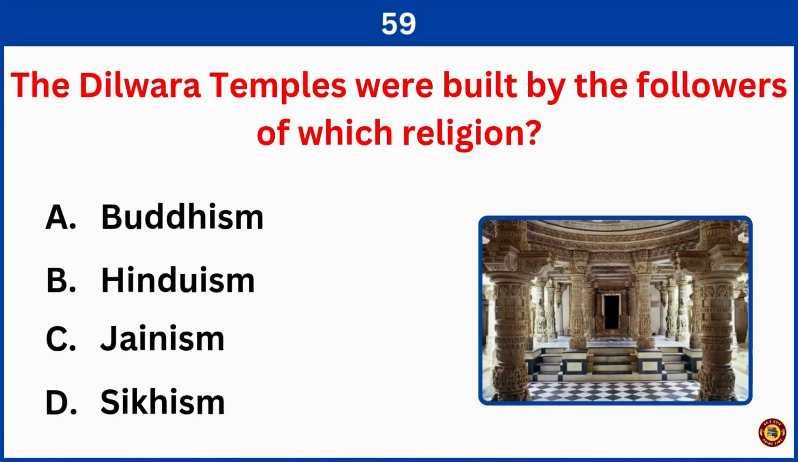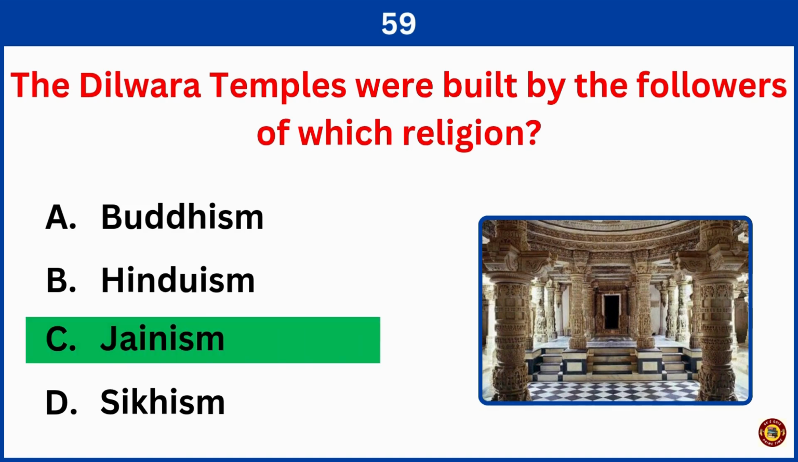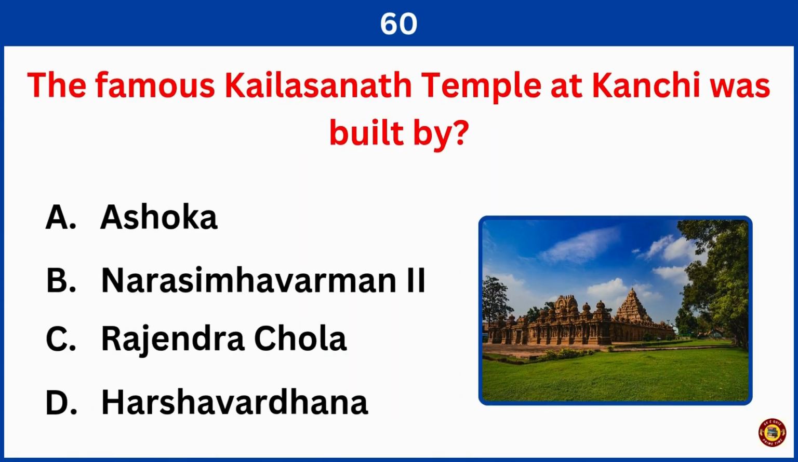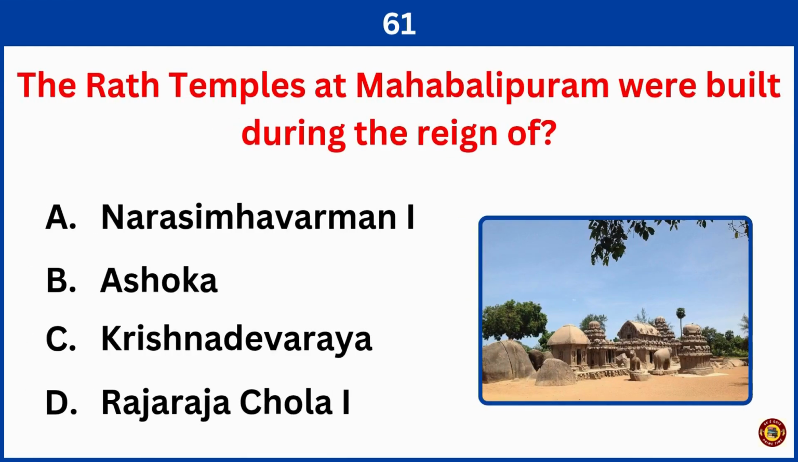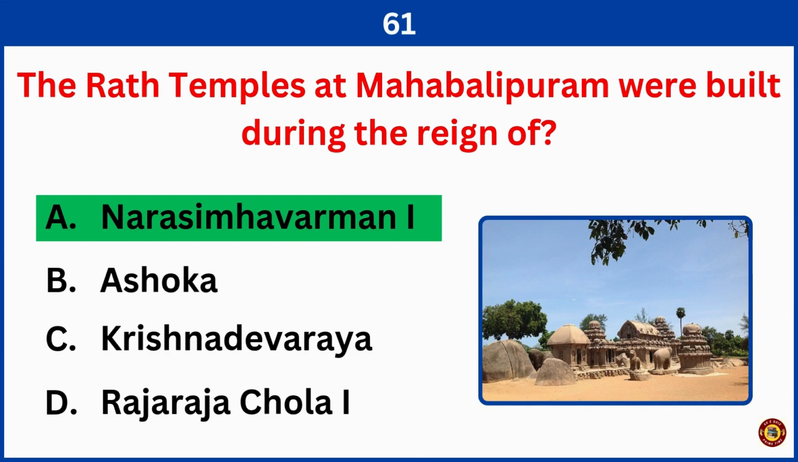The Dilwara temples were built by the followers of which religion? Correct answer is option C, Jainism. The famous Kailasanath temple at Kanchi was built by. Correct answer is option B, Narasimhavarman II. The Rath temples at Mahabalipuram were built during the reign of. Right answer is option A, Narasimhavarman I.